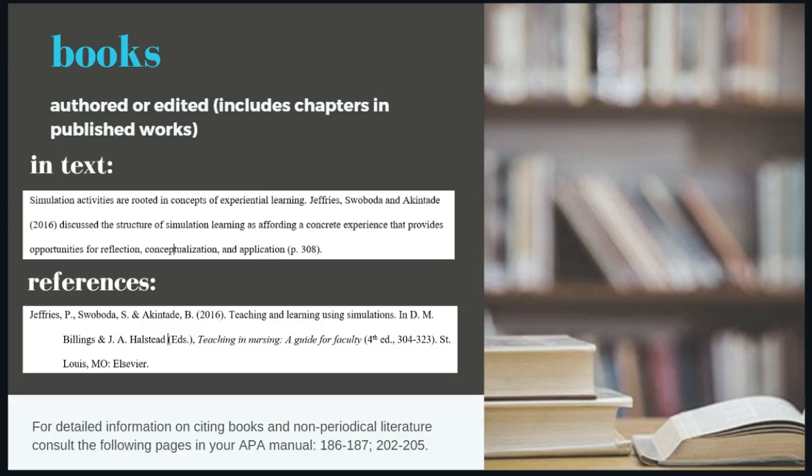Detailed information on citing books or other non-periodical forms of literature can be found in your APA manual on pages 186 through 187 and then on pages 202 through 205.